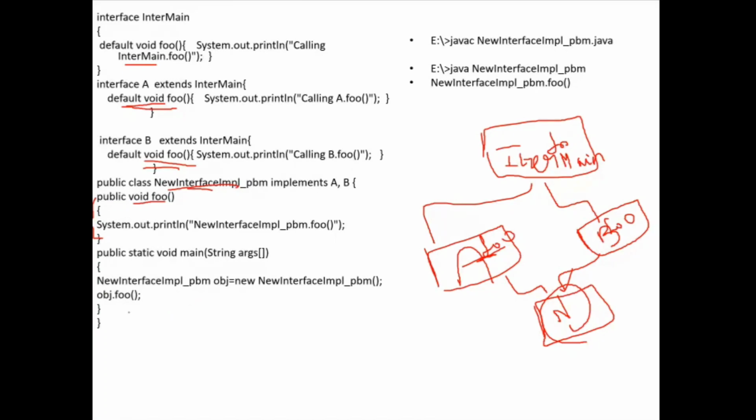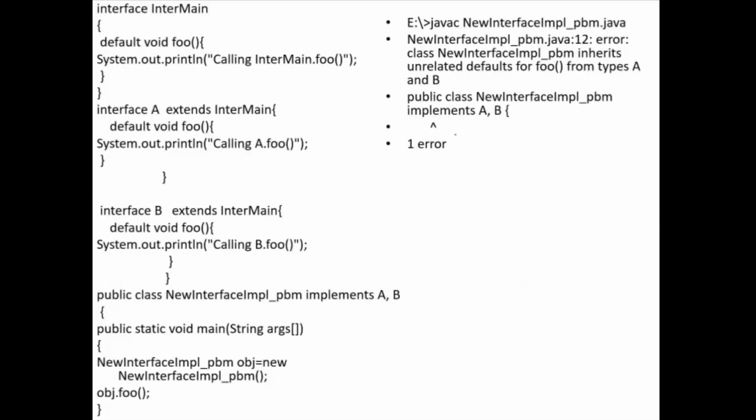If you do not override the foo method in this class, what will happen? You will get an error, an ambiguity error. I will show you one example here. This class has the foo method, and I have overridden this method here, and also in class B. But in this class I have not overridden the foo method. Creating an object for this class and calling that foo method, I will get an error.